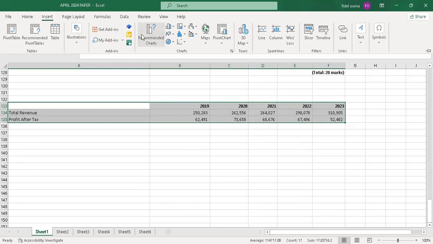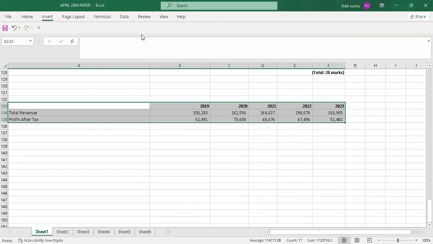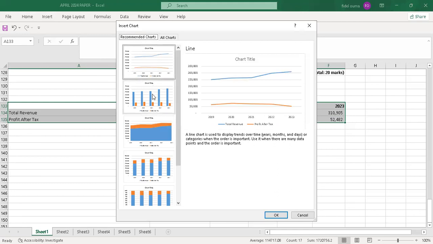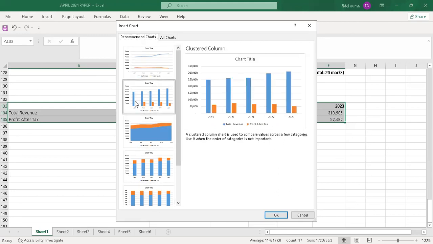Yeah, then you go to recommended. You'll have charts there. Charts will already be there, as you can see. So you can pick any of this. So I'll pick this. Then you just say okay.